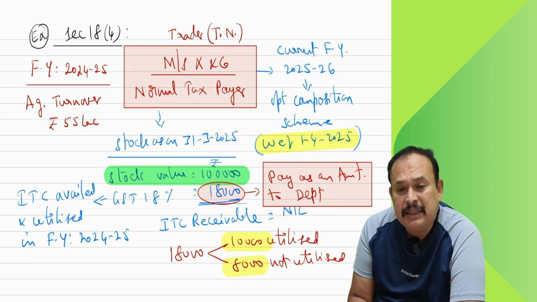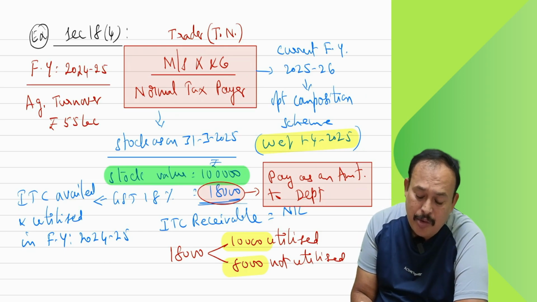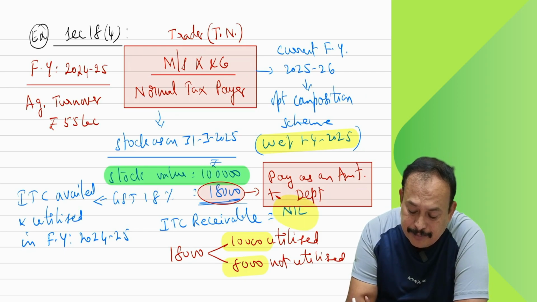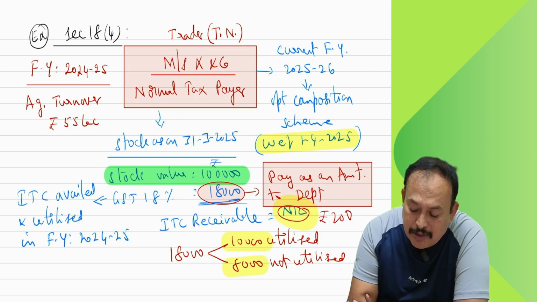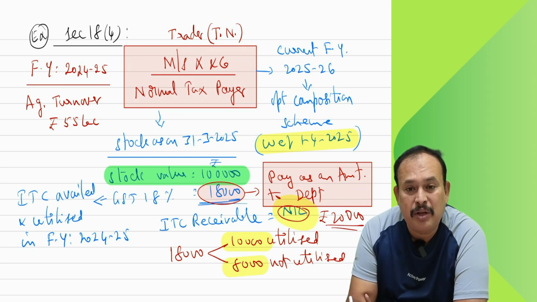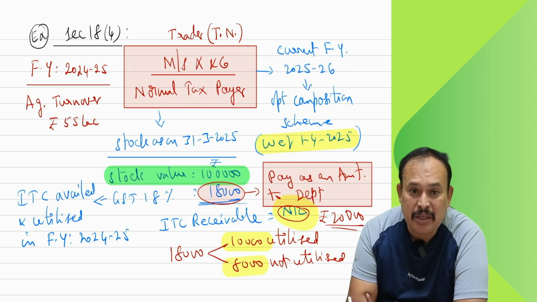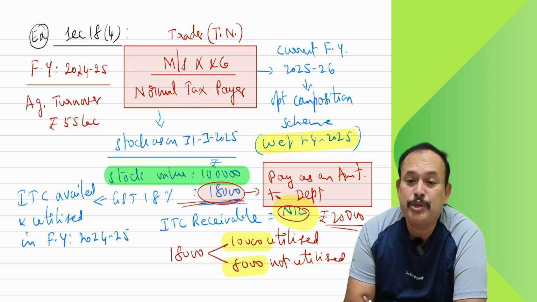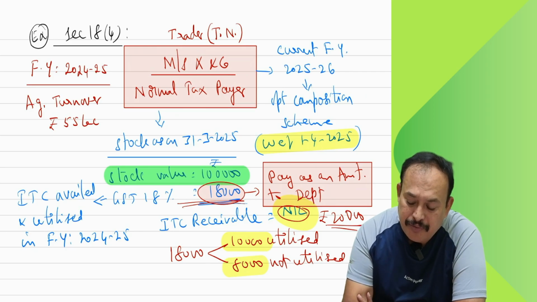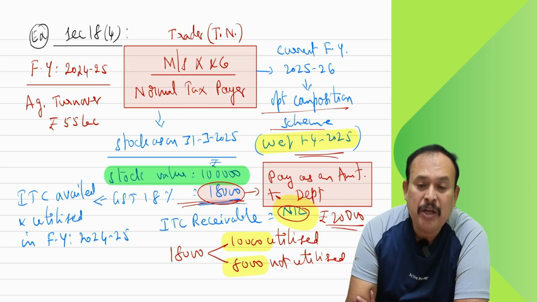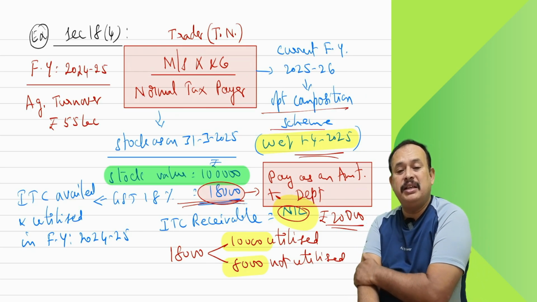Sir, in the case where the ITC receivable is not nil, let us say instead of nil it is rupees 20,000, sir. For example, 20,000 available, ITC receivable. In that case, ITC receivable 20,000, reversible 18,000. Reverse it. Balance excess of rupees 2,000 will lapse because from 1st of April 2025 onwards you are going for the composition scheme where not eligible for ITC.